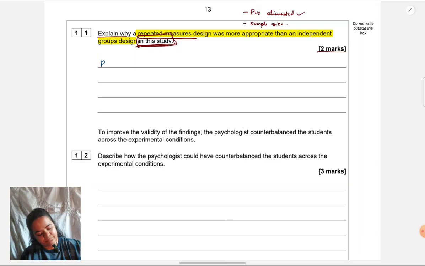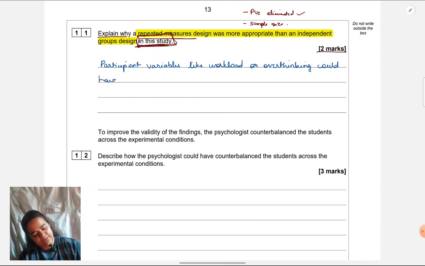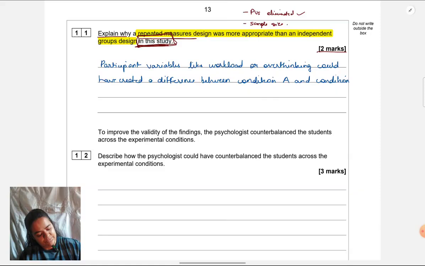Participant variables like workload or overthinking could have created a difference between condition A and condition B by affecting stress levels if an independent groups design was used.